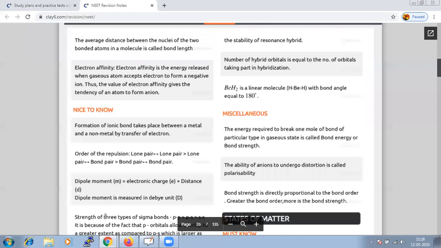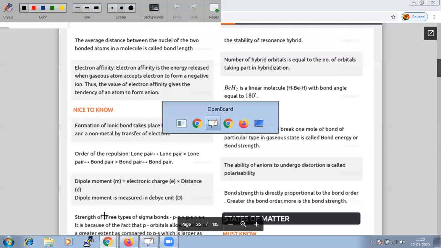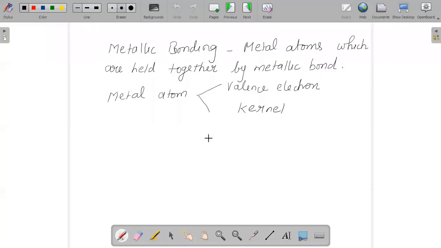It is a one-line piece of information, but if we know the points in short, we will be able to reach the answers to the questions faster. Because when you are attempting an exam, knowing the answer alone is not enough, we have to finish within the given time. So let us come back to the concept of metallic bonding.